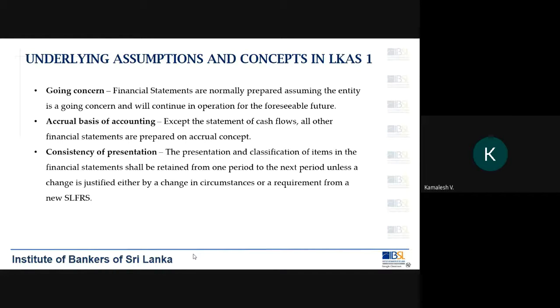Thirdly, consistency. The preparation of financial statements should be consistent. In one particular financial year you do something, and in another financial year you do something differently. No, you can't do that. You have to be very consistent.